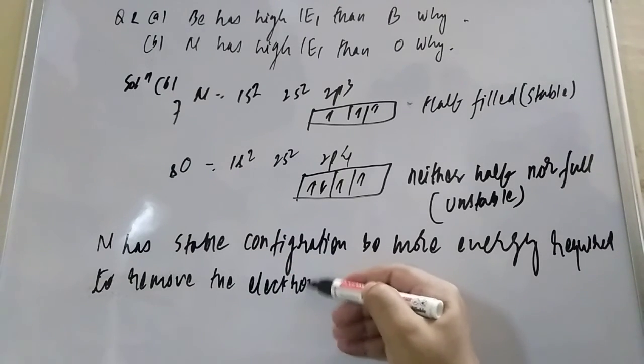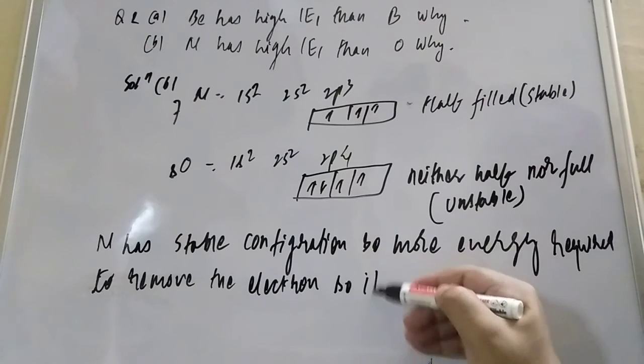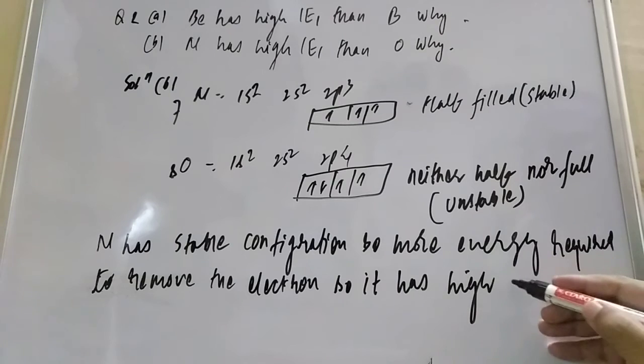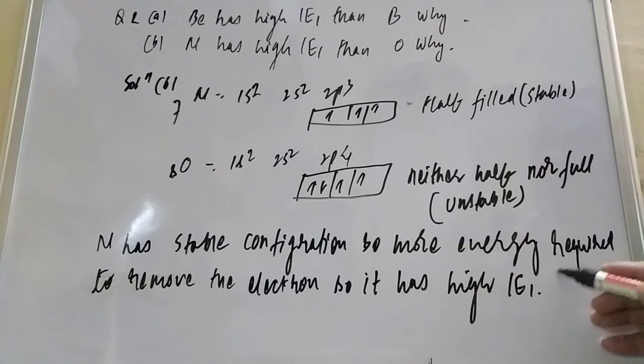So it has high ionization enthalpy, high IE1, then oxygen.